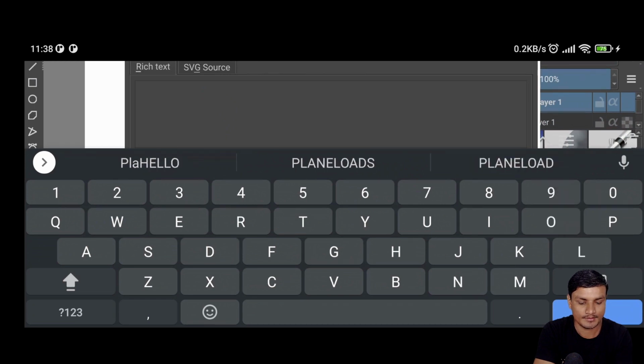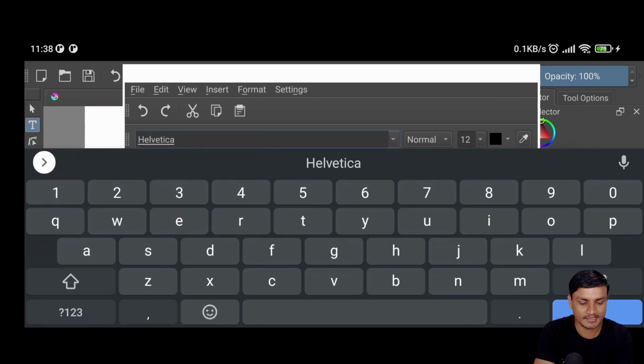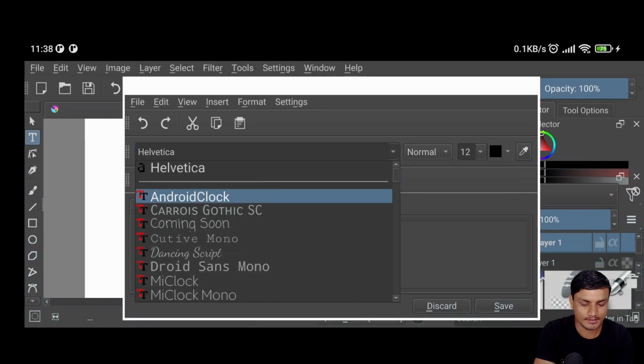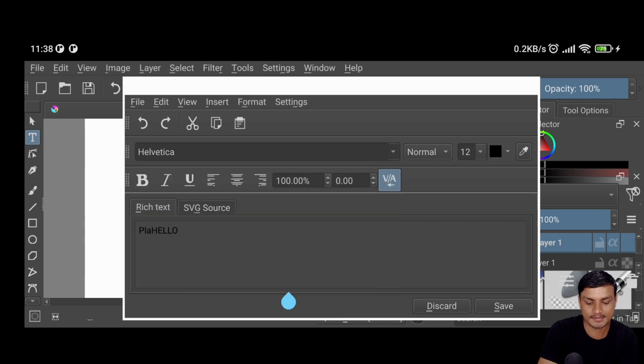Hello. Maybe change the font. How many fonts I have, I don't know. Okay, Android clock. Okay, it's okay. I'm gonna select, I don't know, Android Droid Sans, okay, and I'm gonna increase the size to like, come on,